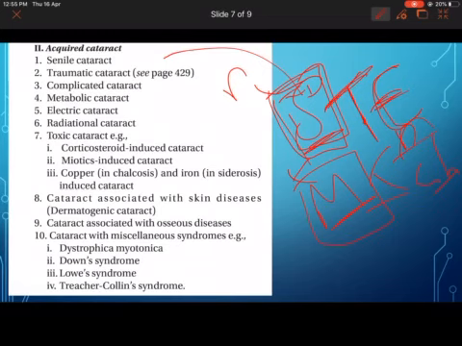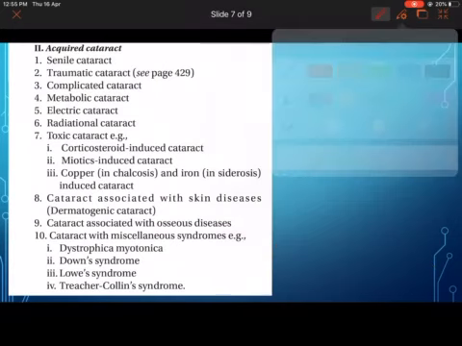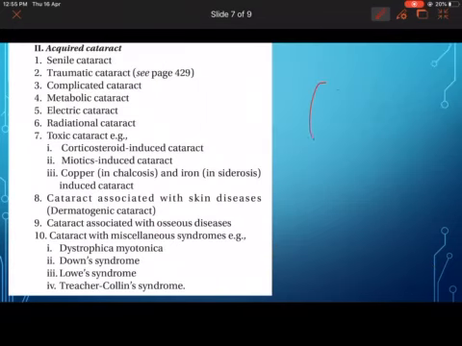Hypocalcemia, anything. Then you have C for complicated cataract, any disease causing complicated cataract. Then you have O for osseous, bone disease causing cataract. Then you have R for radiation induced cataract. A person getting exposed to radiation and that causing cataract is called radiation cataract.